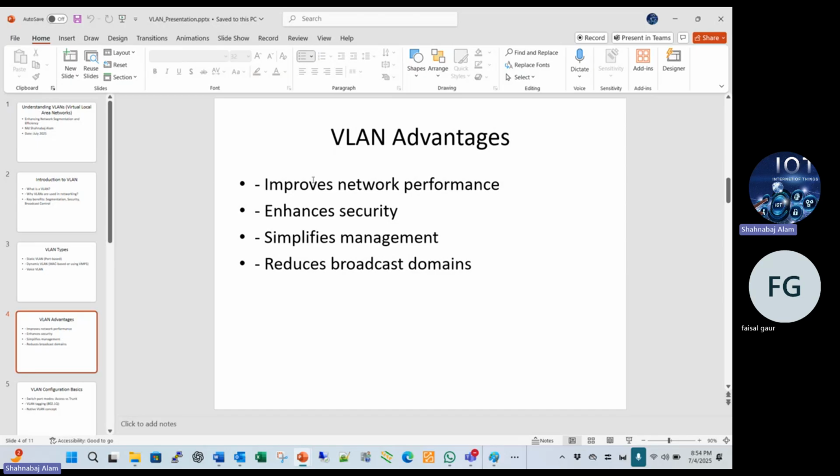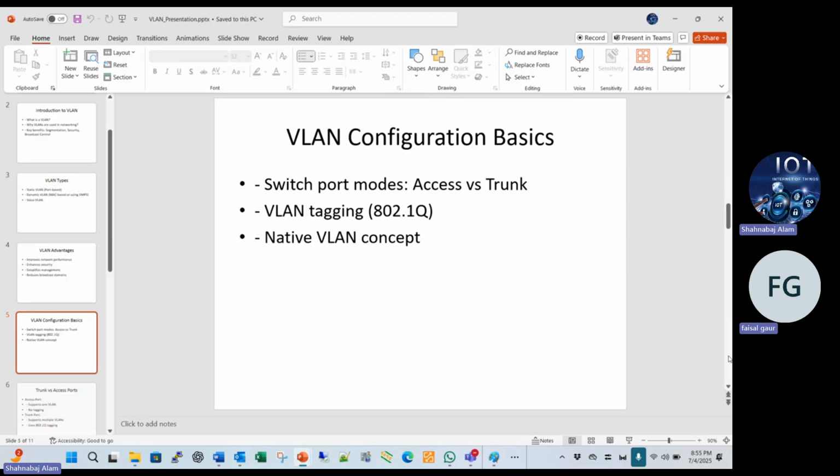And we will also cover the VLAN advantage in this session. What is the VLAN advantage? It improves network performance, enhances the security system, simplifies management, and reduces the broadcast domain. We also cover that in this session. And we are also going to study VLAN configuration: basic switch port modes, access port, trunk, and native VLAN. So all these things we will cover.